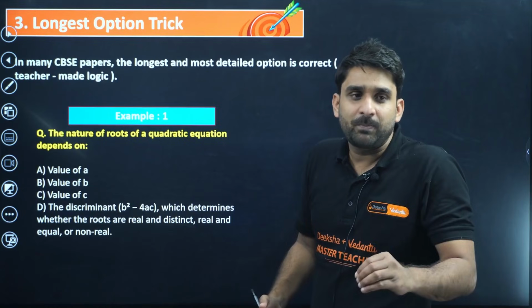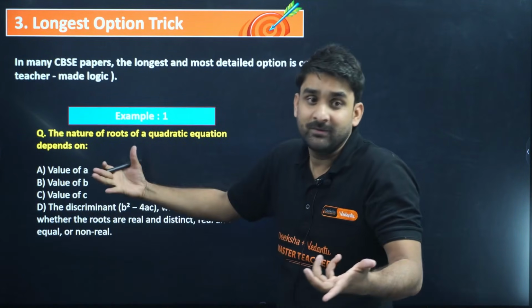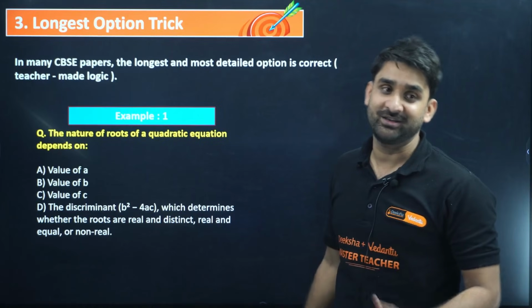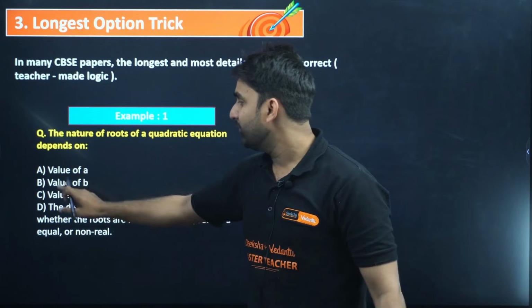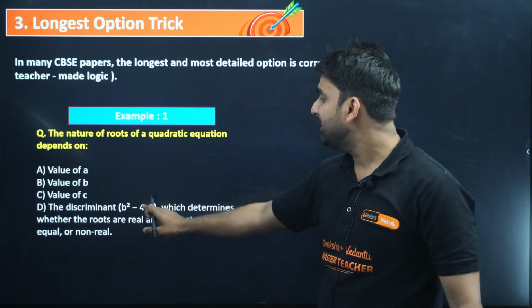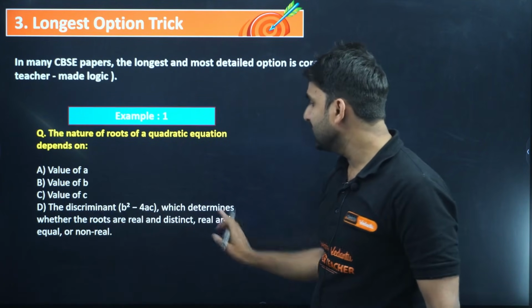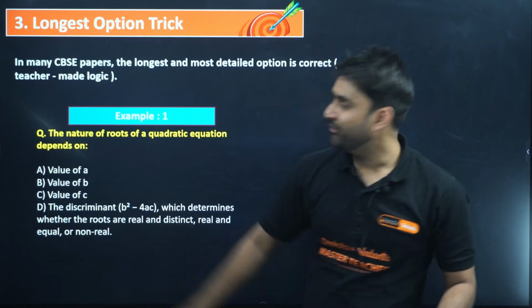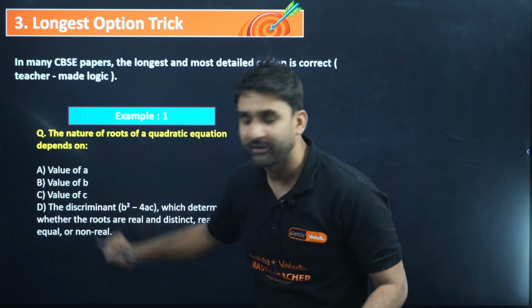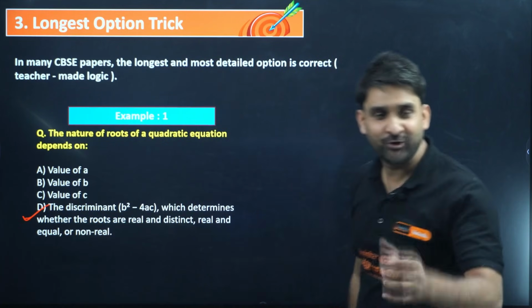There are four options. The question is, on which factor does the nature of roots of a quadratic equation depend? Value of a, value of b, value of c, and option D is the discriminant b square minus 4ac, which determines whether the roots are real and distinct or no real roots. If you observe the four options, which one is the detailed option? The fourth one.